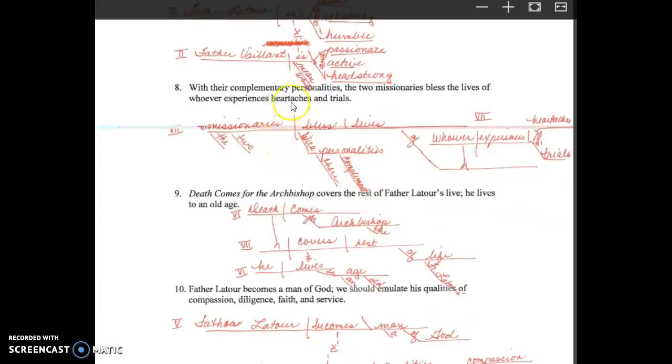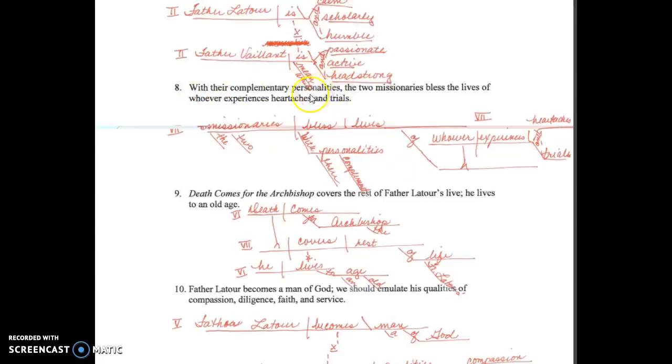The next one, we have an introductory clause, so we're going to ignore that for just a minute and get to the main part of the sentence. Subject is missionaries, and we have our 2 modifiers, and the missionaries bless is the verb. They bless what? They bless lives. So we have subject, transitive verb, direct object, making this a pattern 7.